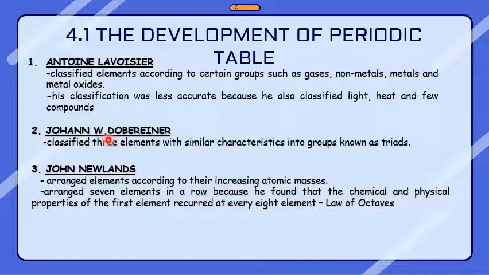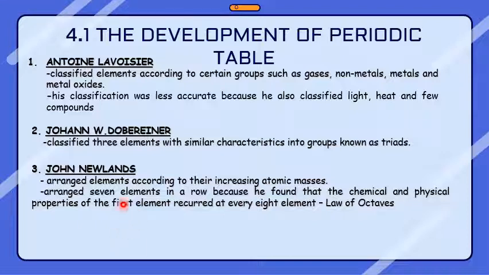So these are the scientists involved in the development of the periodic table of elements. The first one is Antoine Lavoisier. He classified elements according to certain groups such as gases, nonmetals, metals, and metal oxides. His classification was less accurate because he also classified light, heat, and fuel compounds. Besides, several elements that were classified into the same group showed different chemical properties.